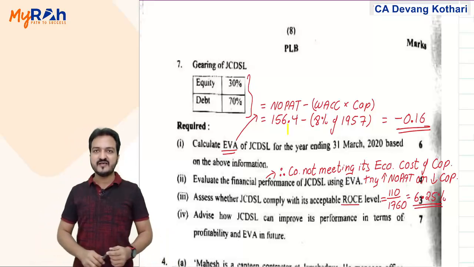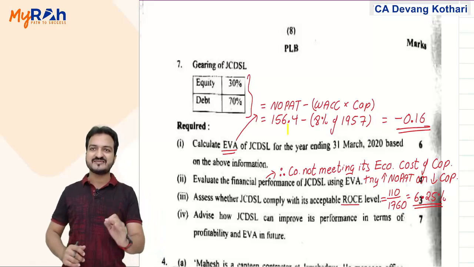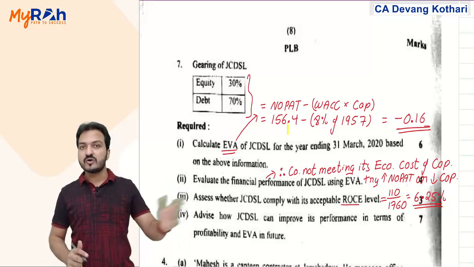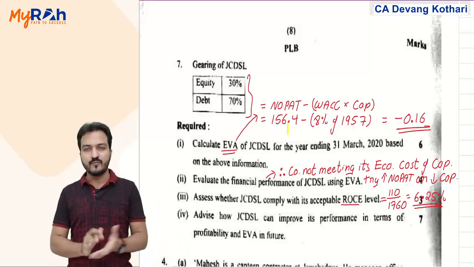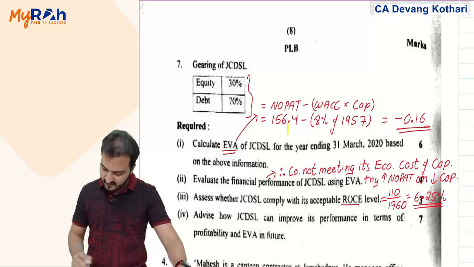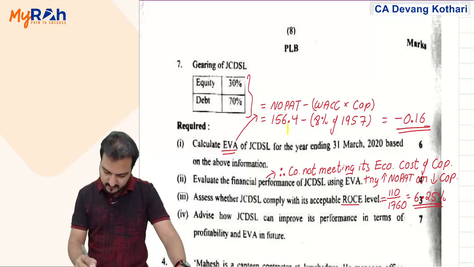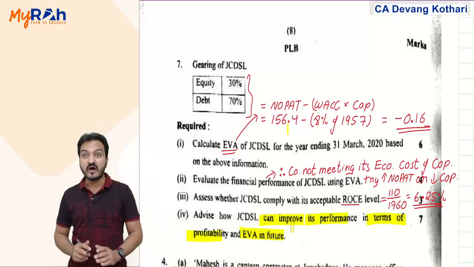What was the ROCE regulated by the government? The government said that your ROCE should be less than 6.5%. Yours is 6.25%. So yes, you are still lower than the government's acceptable ROCE level. And fourth, they are asking for advice on how the company can improve its performance in terms of profitability and EVA in future.